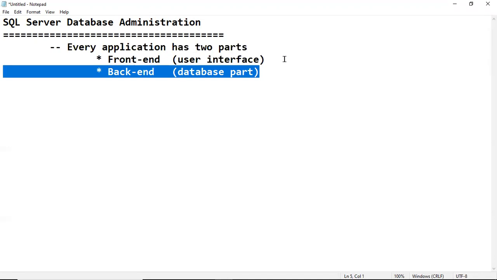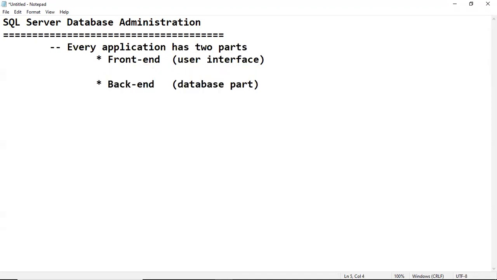Generally, this front end part is developed by developers like .NET developers, Java developers, PHP, Android, iOS, various developers. They will develop this front end part. They will use HTML, CSS, various technologies for the look and feel.